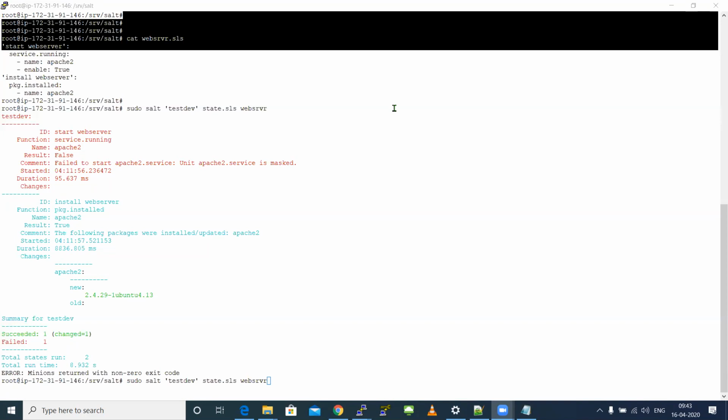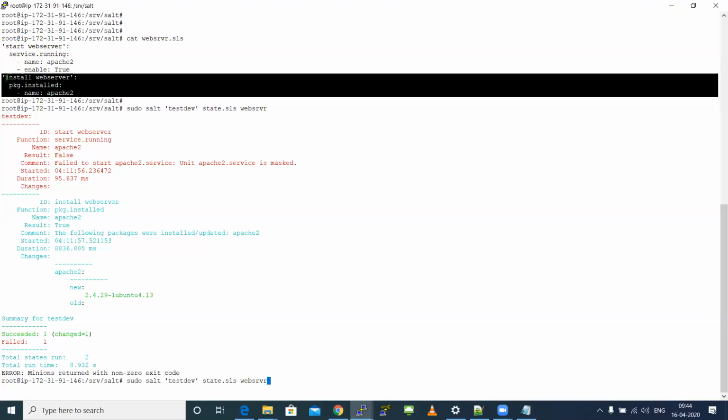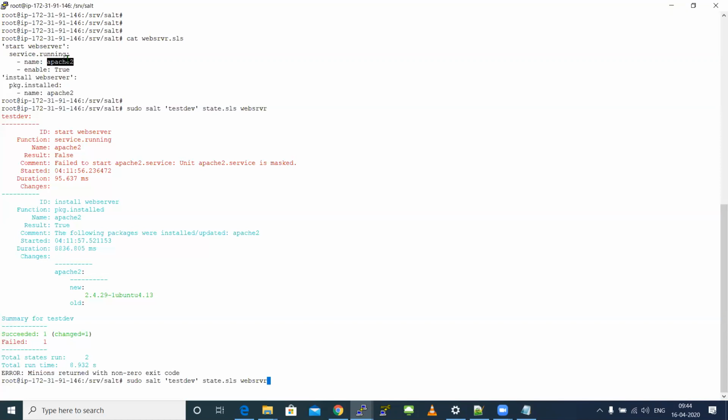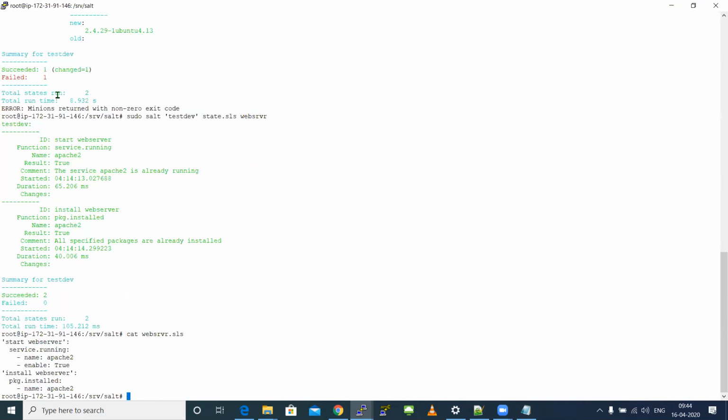I told you the master will always analyze, the minions will analyze the state of the nodes, whether the nodes have that package. Here it failed because it didn't have the package. Even though the compiler is executing again, when I give service.running the package name, it will go and check for the package. The package would be already there because earlier I pushed the package, right? So now you will get a succeeded too, because the package is already available and it is simply starting the service.